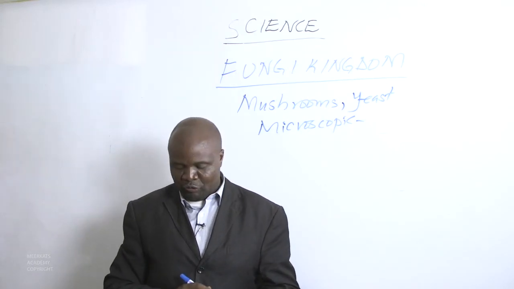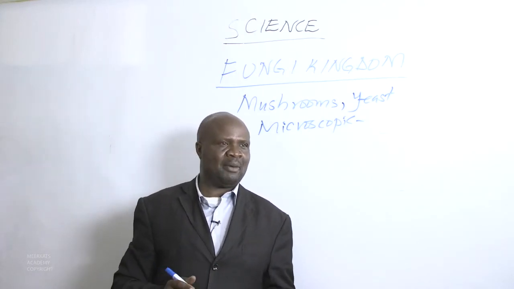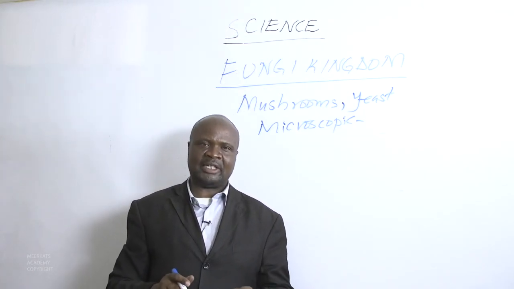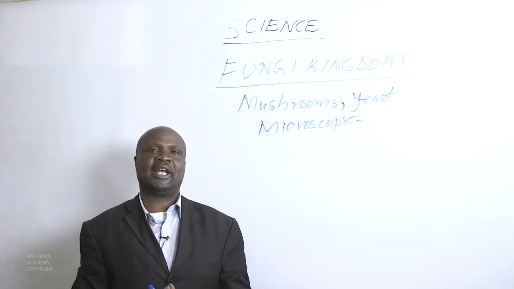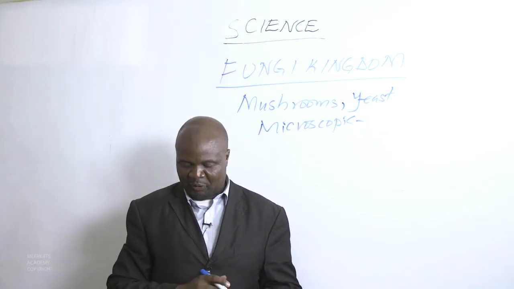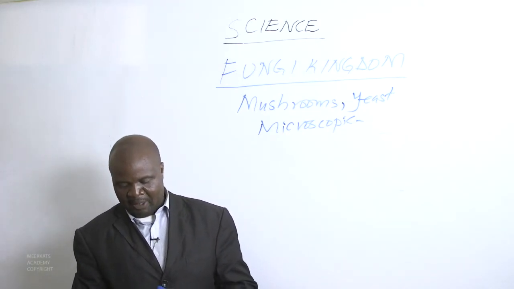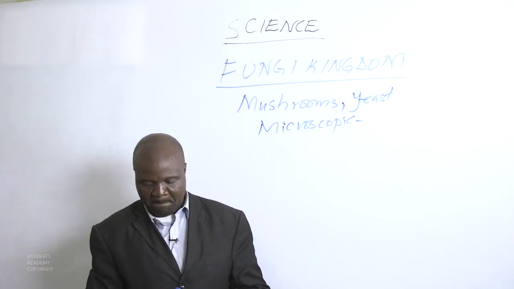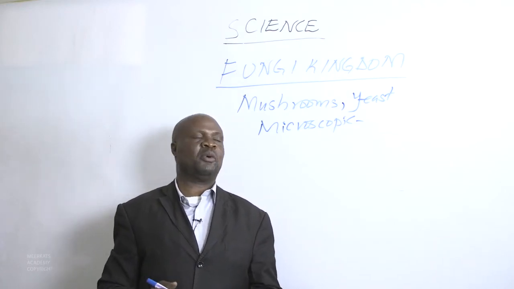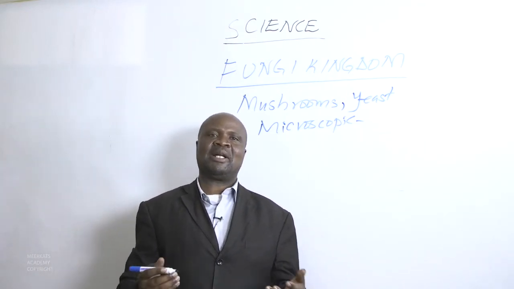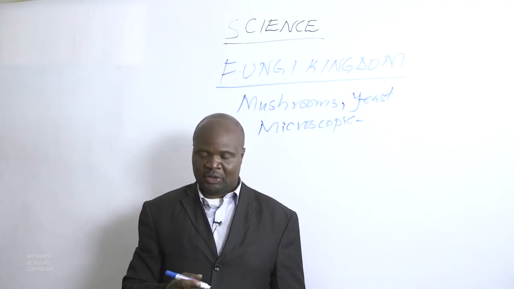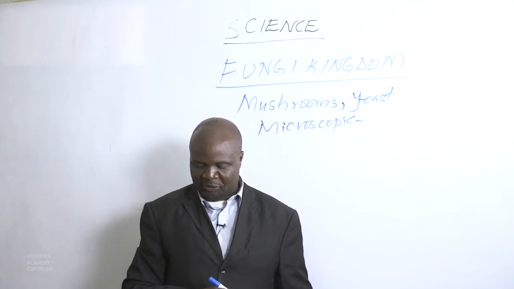So we are saying fungi are the main cause of decay. Decay is what we term as rotting. If you have an environment where rotting is taking place, what causes this decay is a type of fungi. Fungi play an important role in breaking down dead matter into nutrients, and the nutrients join back the soil, or they become nutrients in the soil.